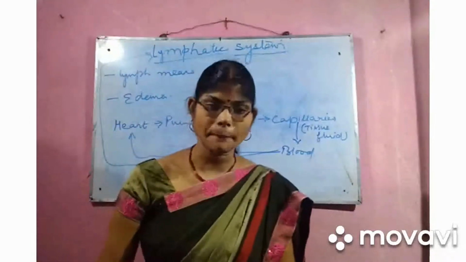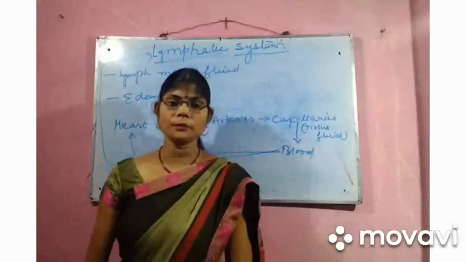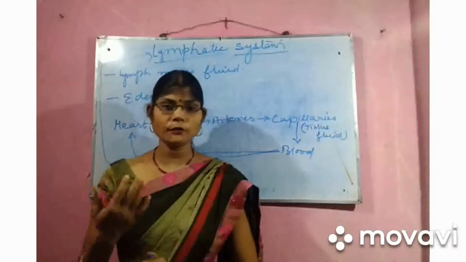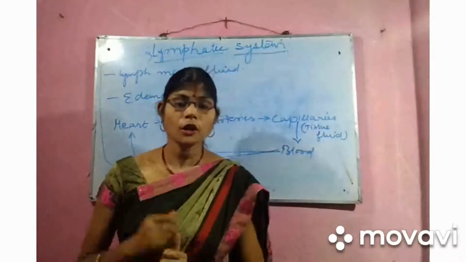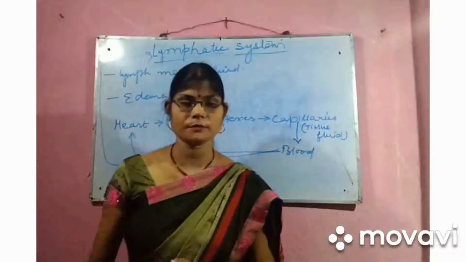The lymphatic system is a parallel system to the venous system, which collects the tissue fluid from the tissue and transports it into the venous system.